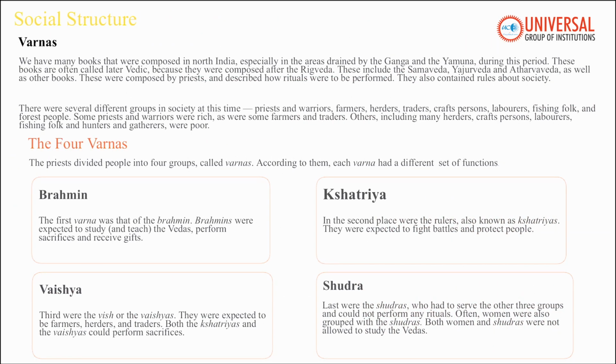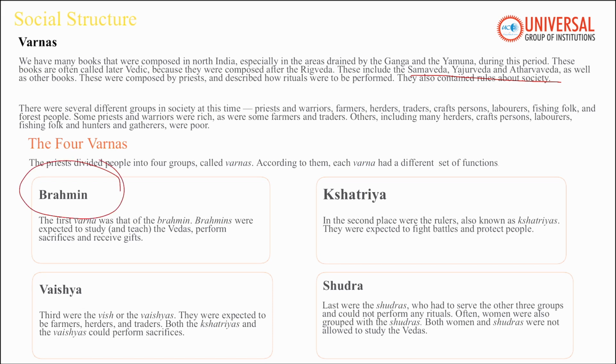This shows early forms of social discrimination. Now let's talk about the rise of the Varna system. In the Varna system, society gets structured. During the period of Mahajanapadas, we can see society was also changing. The later Vedic texts like Samveda, Yajurveda, Atharvaveda record detailed rules about rituals and how society should be organized. At that time, priests divided people into 4 Varnas.